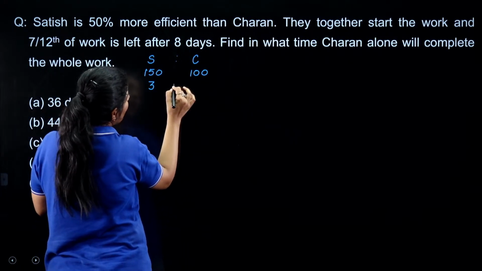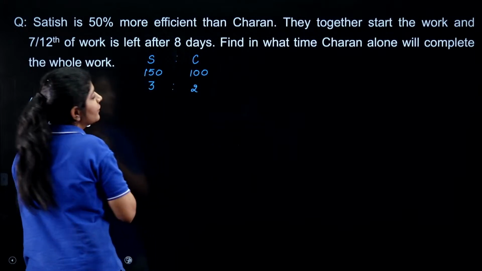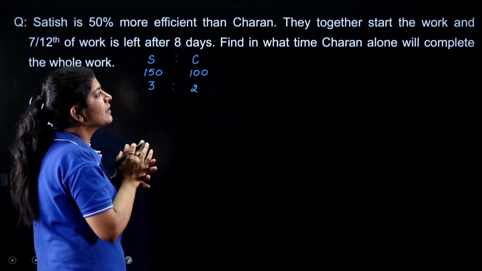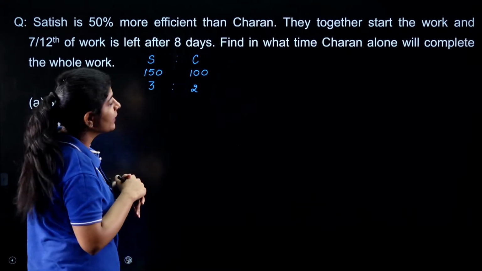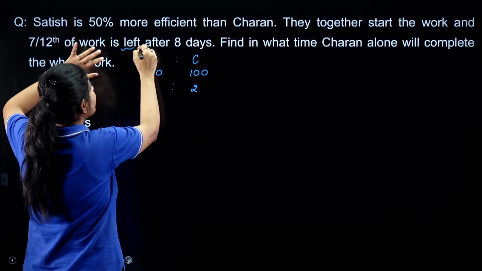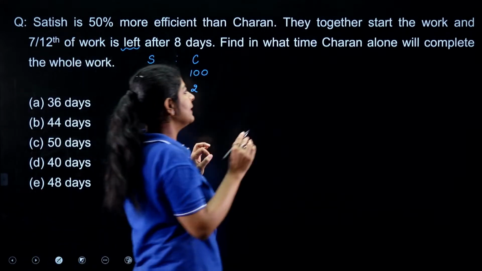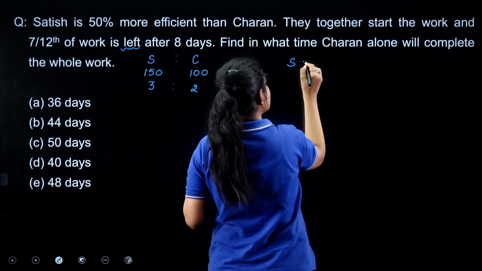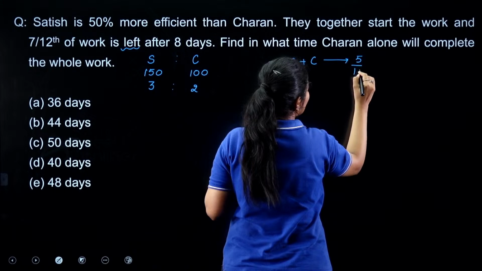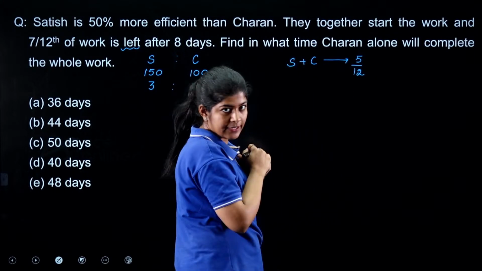In simplified format, I can write it as 3:2. They start working together and 7/12 of the work is left. That means Satish plus Charan completed only 5/12 of the work.